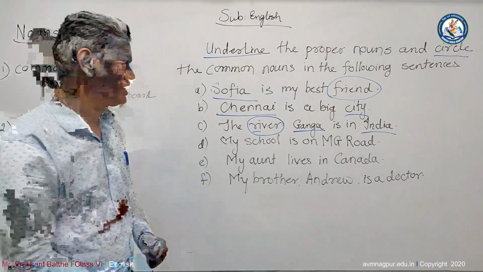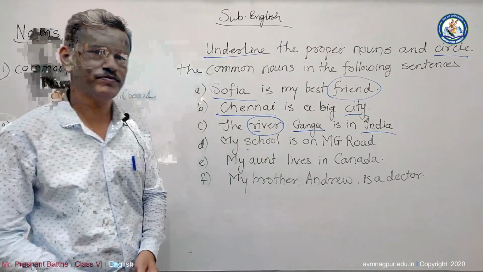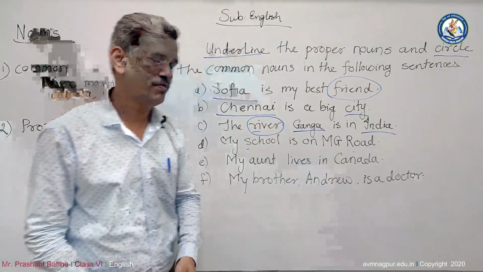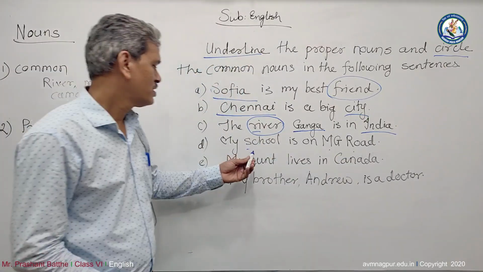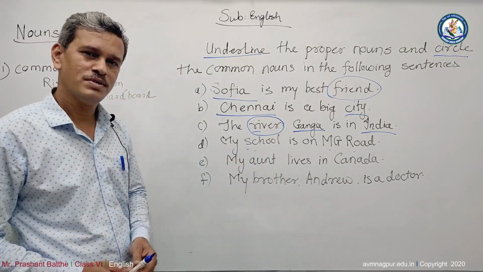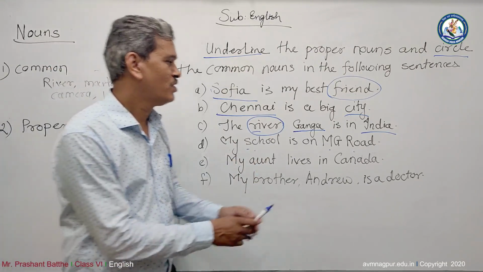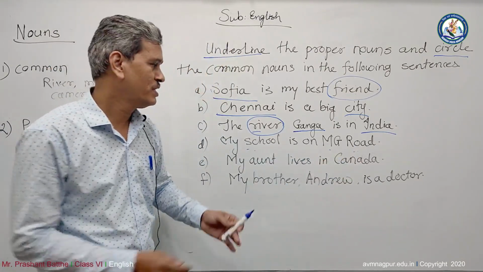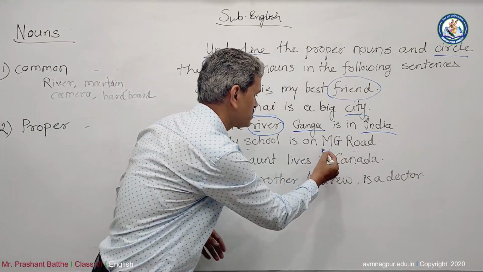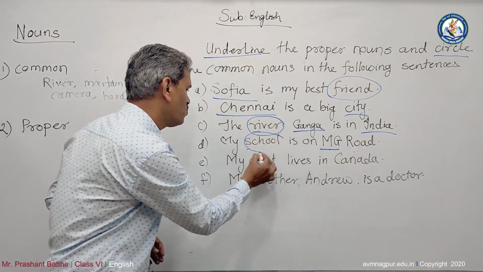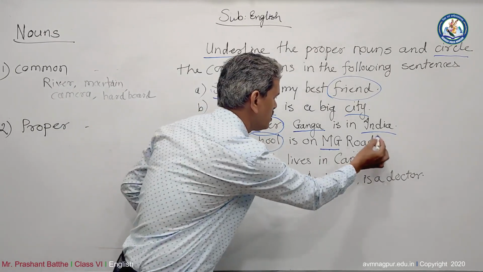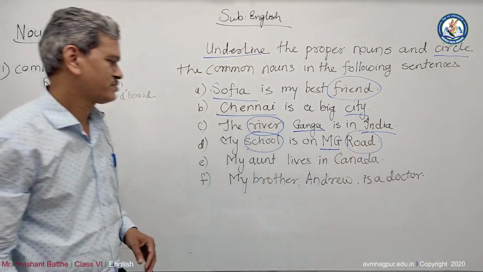Also somewhat tricky. School is a noun, road is a noun, MG is also a noun. But you know, school is a common noun. Road is also a common noun. But MG is not common, it's a proper noun. That's why we'll have to move with school and road as common nouns.